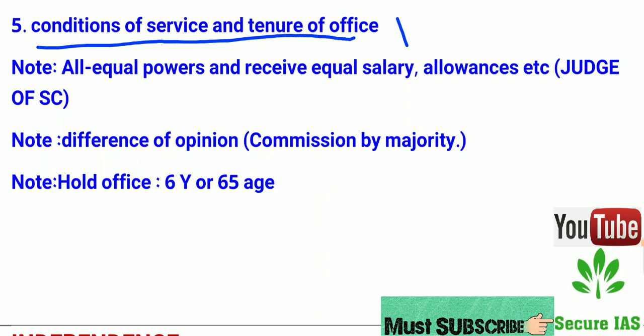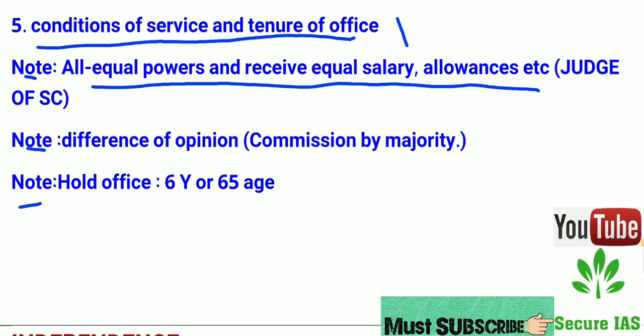We have to note three things here. First, all have equal power and receive equal salary, allowance, etc. All the members of Election Commission receive equal salary and allowance, and they have equal power, which is equal to the judges of Supreme Court. Whatever is given to the judges of Supreme Court is given to the Election Commission and its members also.